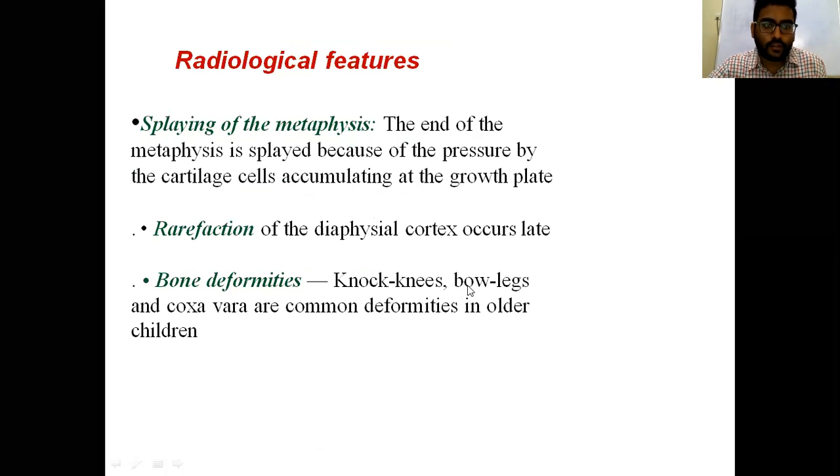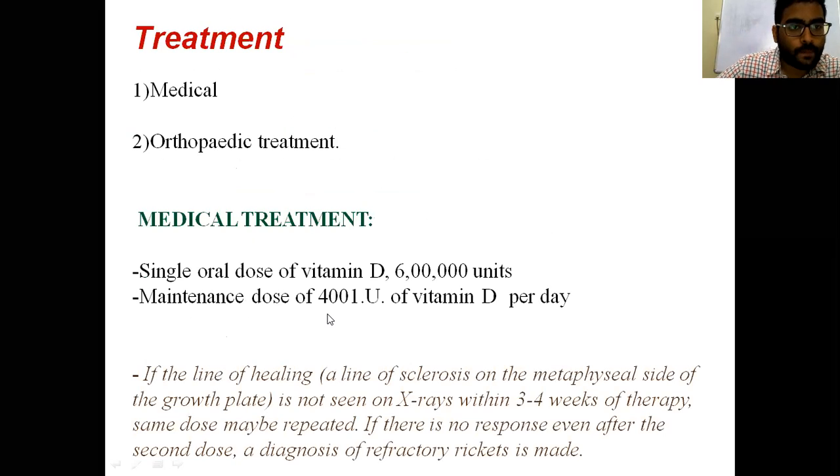Next one is the radiological features. The radiological features are splaying of the metaphysis, rarefaction, and bone deformities. Knock knees, bow legs, and coxa vara are common deformities in older children. Coming to treatment, treatment consists of medical and orthopedic treatment.